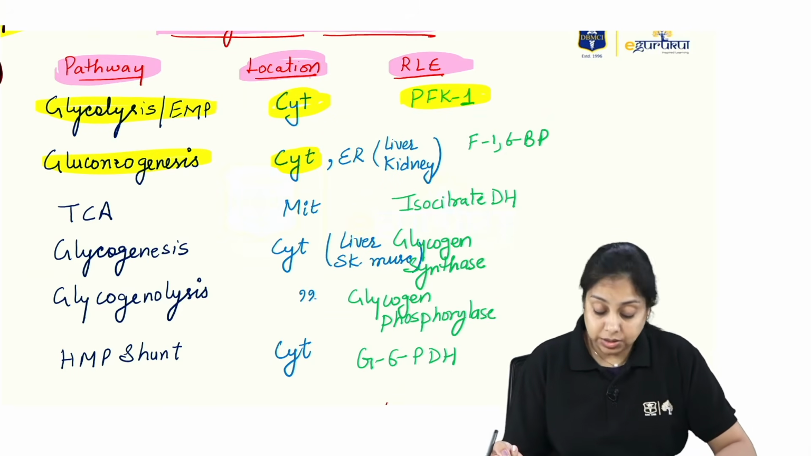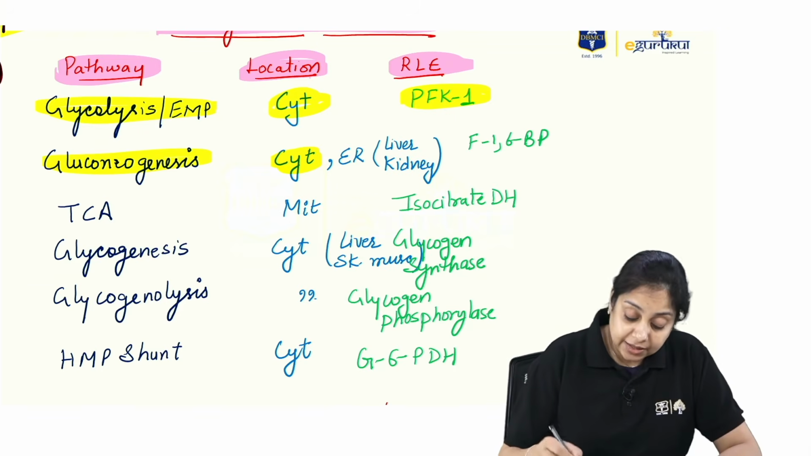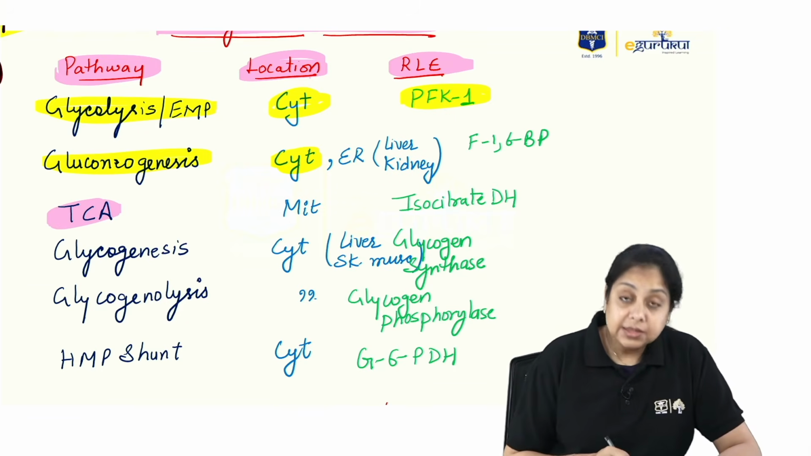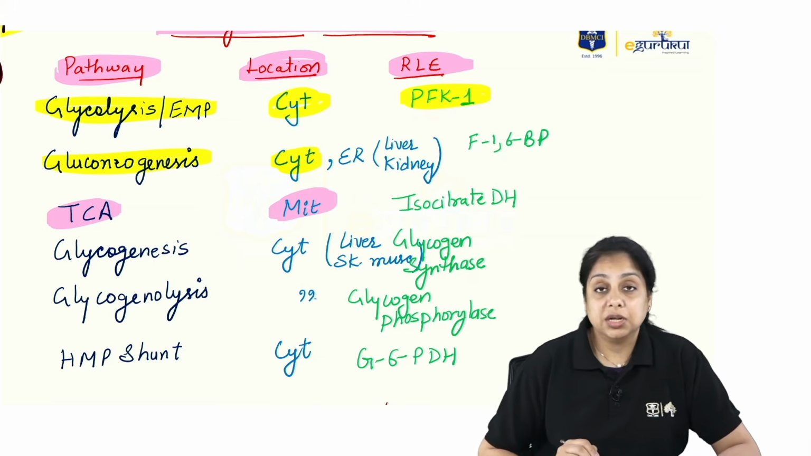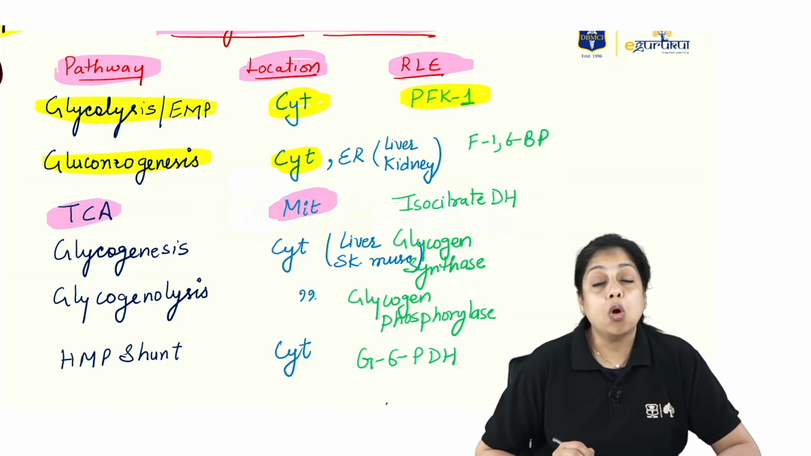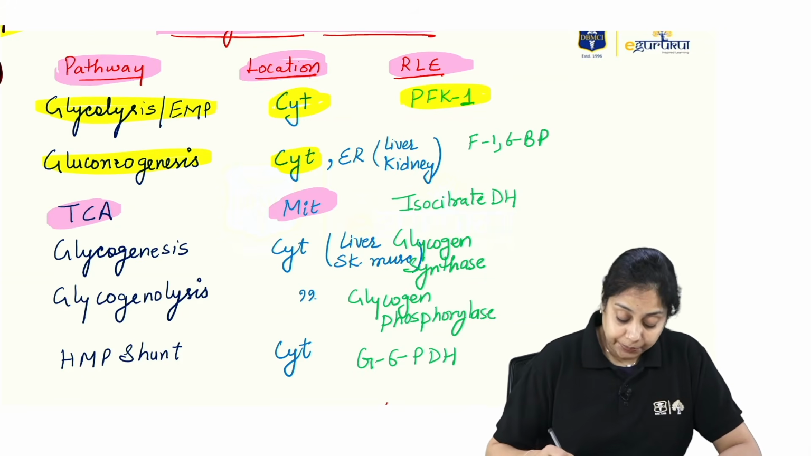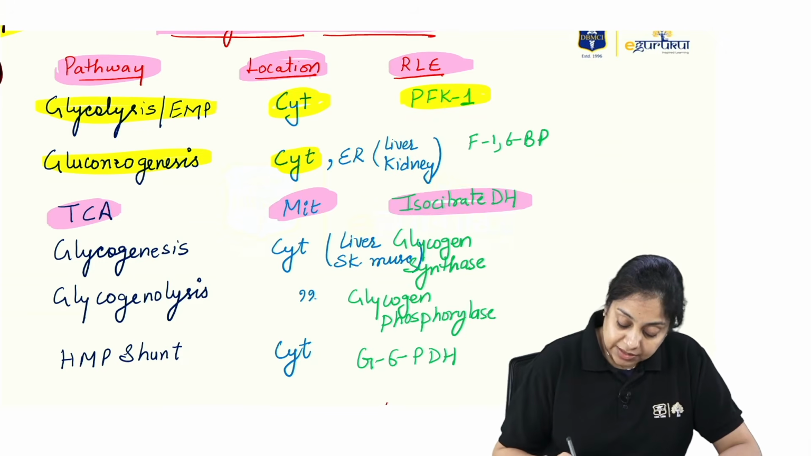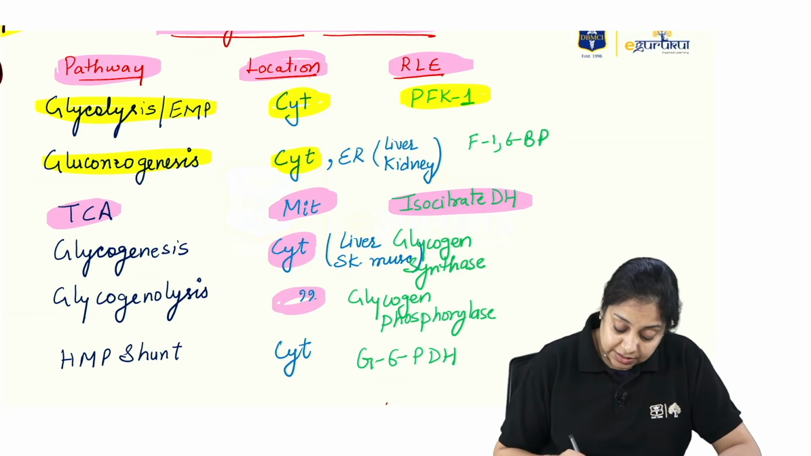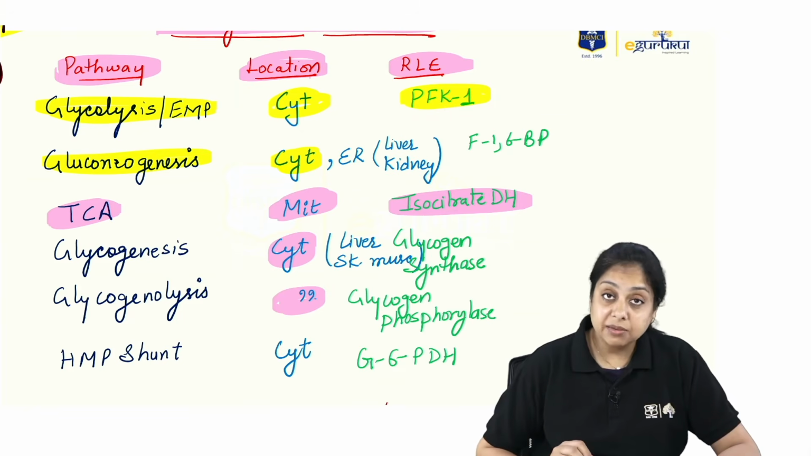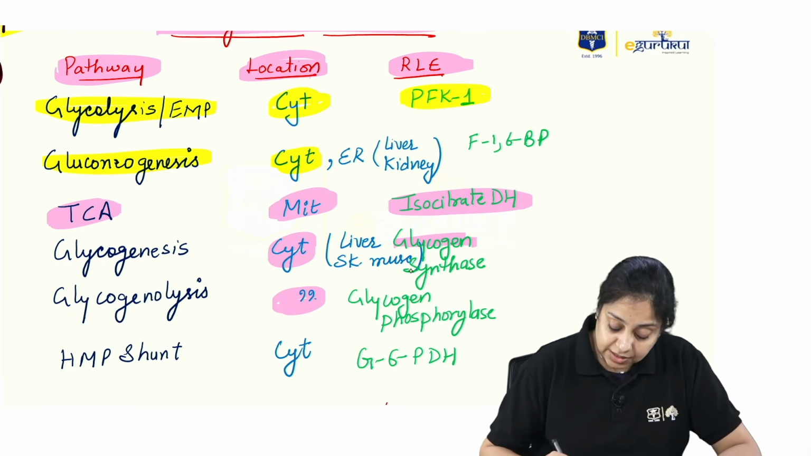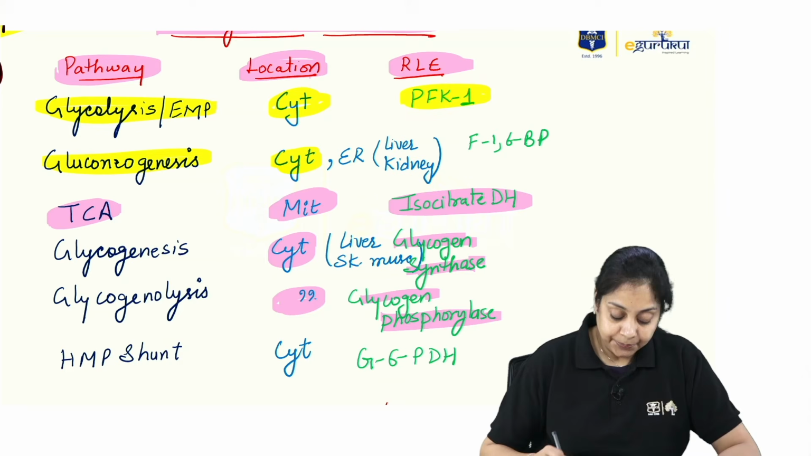Another very important asked question in the exam: TCA cycle. TCA cycle is taking place in mitochondria. Mitochondria is the powerhouse, so all the energy releasing things are taking place in the TCA, means lots of ATP are produced in the TCA. And the rate limiting enzyme is isocitrate dehydrogenase. Glycogenesis is taking place in the cytoplasm. Glycogenolysis is taking place in the cytoplasm. But the rate limiting enzymes are glycogen synthase and glycogen phosphorylase.